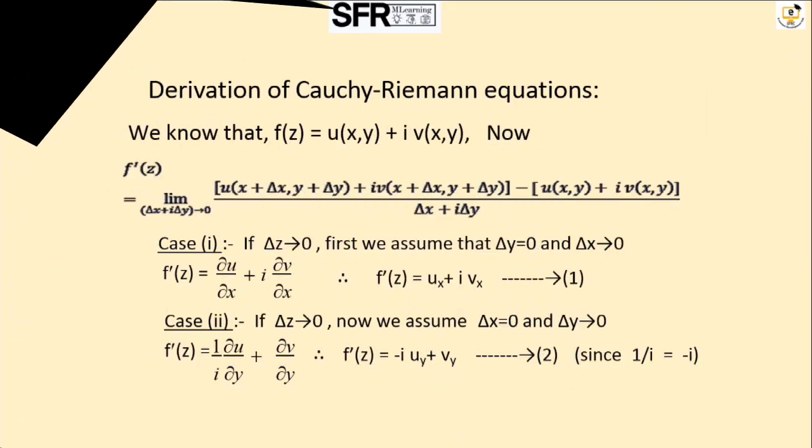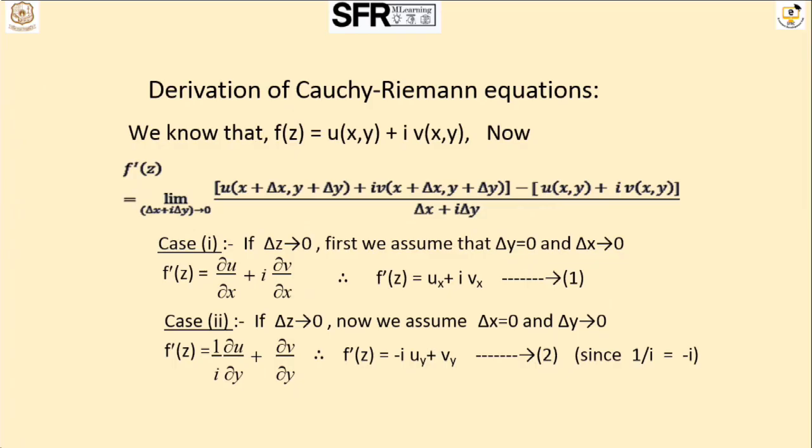Here I am giving the derivation of the Cauchy-Riemann equations. We know that f of z is equal to u of x comma y plus i v of x comma y. I am giving the derivation of f dash of z in two cases. The first case is delta z tends to 0 with delta y equal to 0 and delta x tends to 0. In the second case, delta z tends to 0 with delta x equal to 0 and delta y tends to 0. In both cases I am deriving two equations.